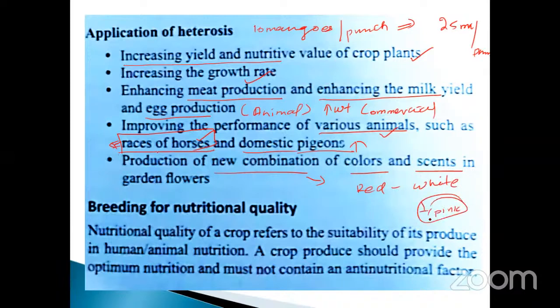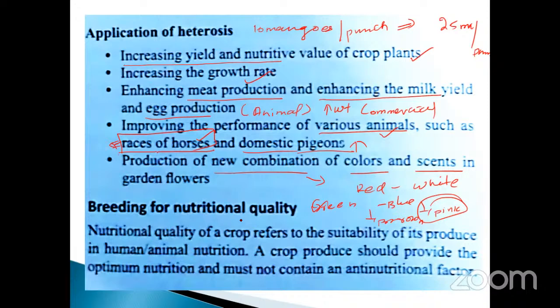This is a new variety. Green and blue, you will get brown. So these are new varieties. Likewise, you can get them. Okay, my dear, so these are the important points, the applications of heterosis.